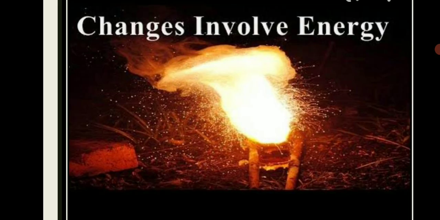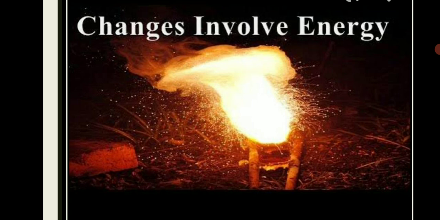The next topic is changes involving energy. We have seen that different types of change take place around us. All these changes are accompanied by some change in energy also. During some changes, energy is released. For example, burning of fuel produces heat energy. Similarly, in some changes, energy is absorbed. For example, when we tear paper, the energy supplied gets absorbed in bringing about the observed changes.